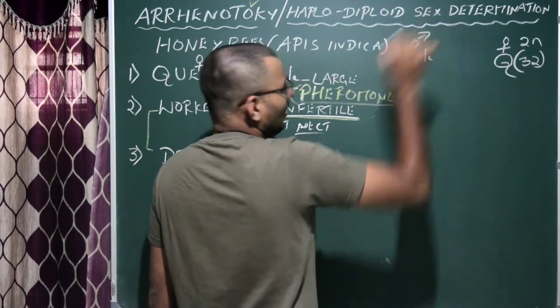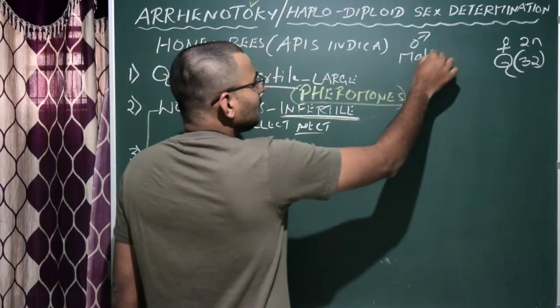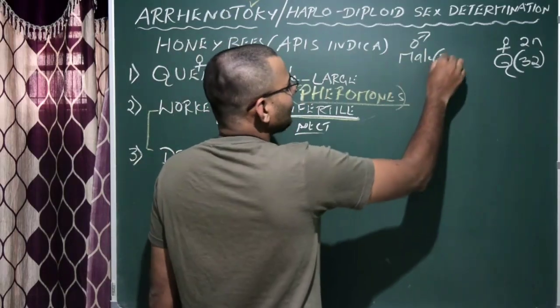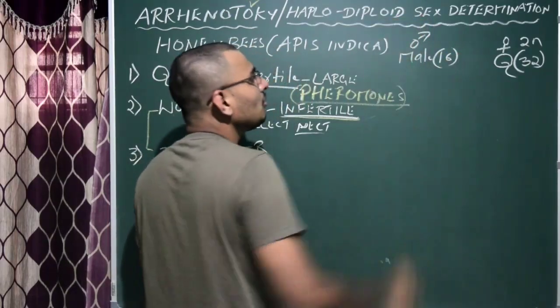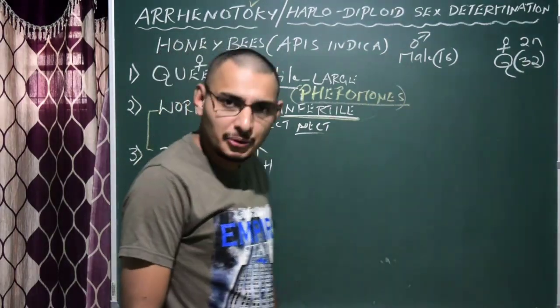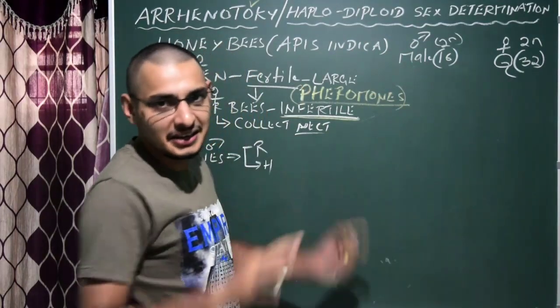We'll just write a male honeybee. Okay, so in each cell he has only half the number of chromosomes compared to the queen, that is 16. Oh my god, it's entirely different, correct?